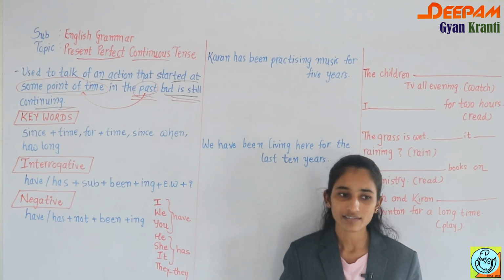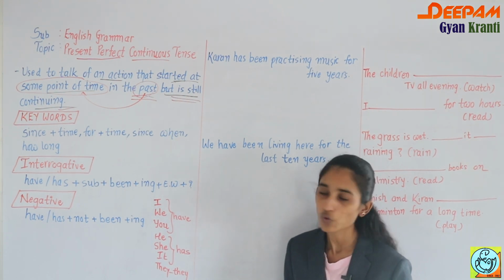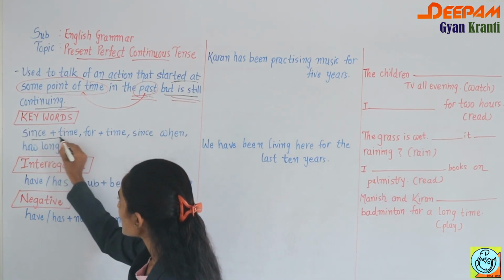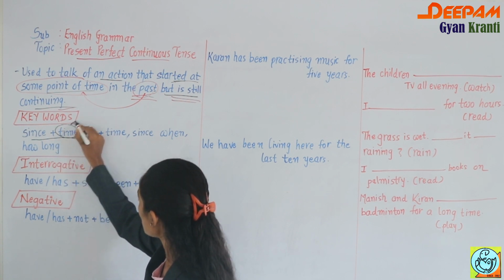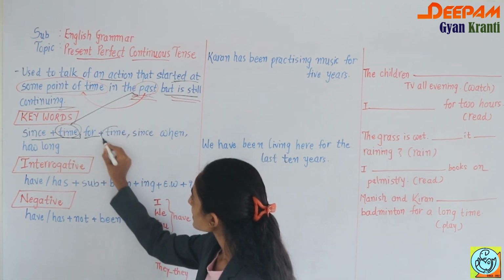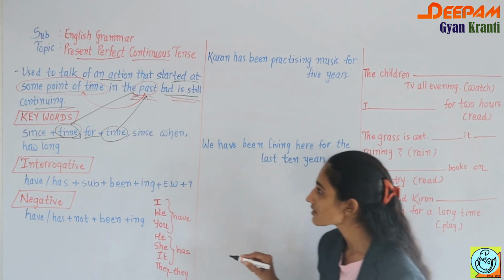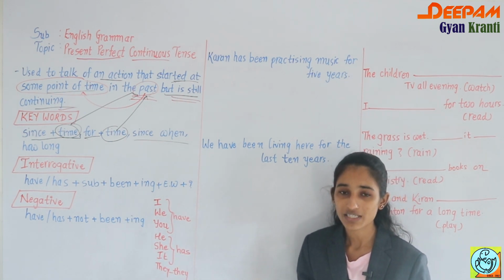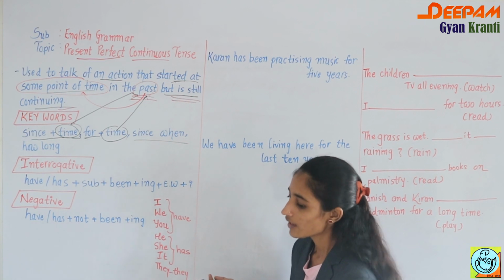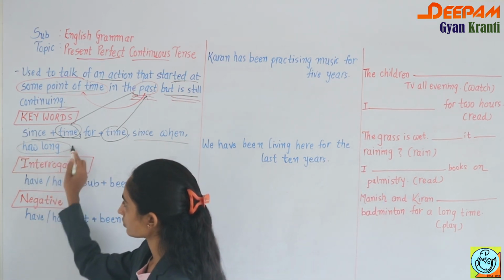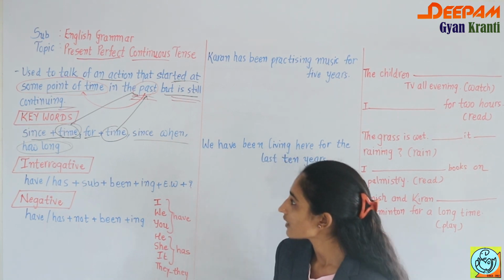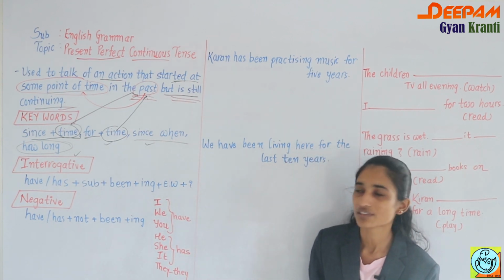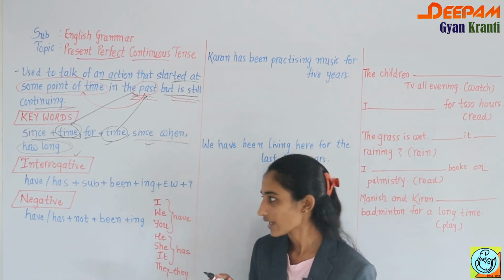Now, some keywords are there, and with the help of those keywords you can easily identify present perfect continuous tense. Which keywords? Since plus time, a time in the past. For plus time, again a time in the past. Then since when, meaning since when you have been studying, which also shows time, and how long, which also indicates time. So in total you have since plus time, for plus time, since when, and how long. These are the keywords to identify present perfect continuous tense.